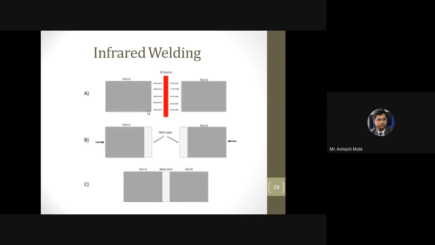So the infrared source will be there close to the parts which we want to join.